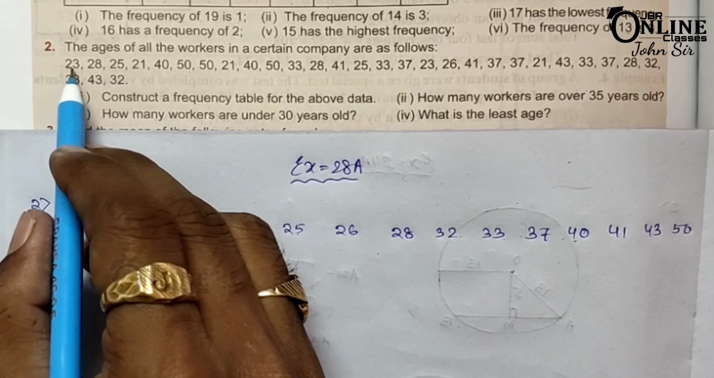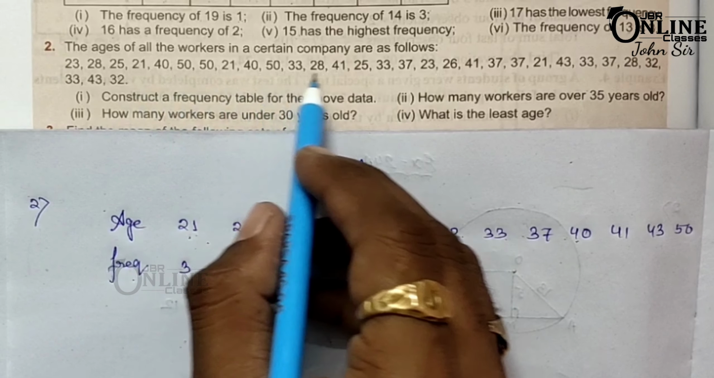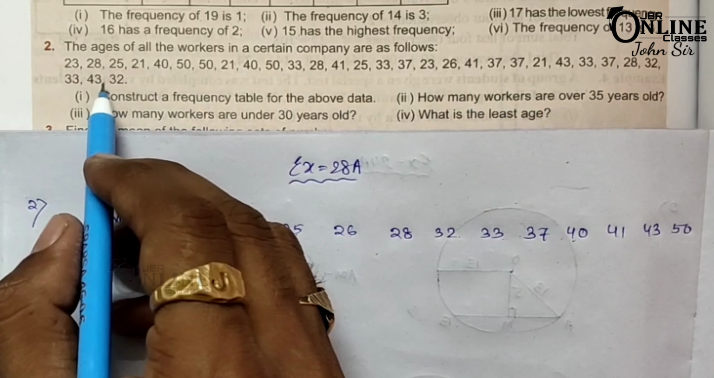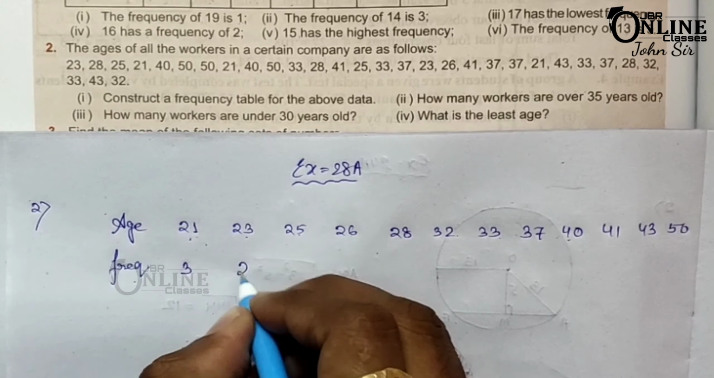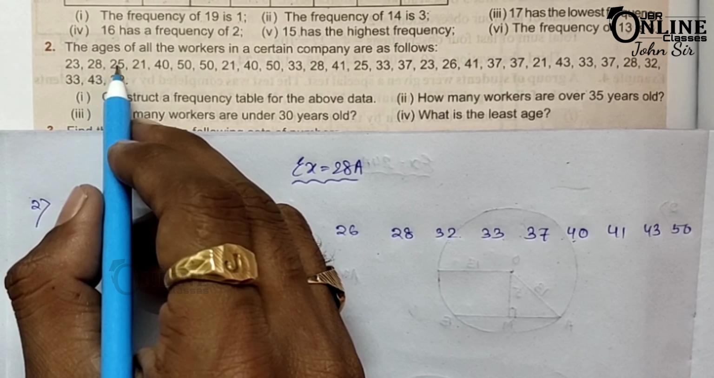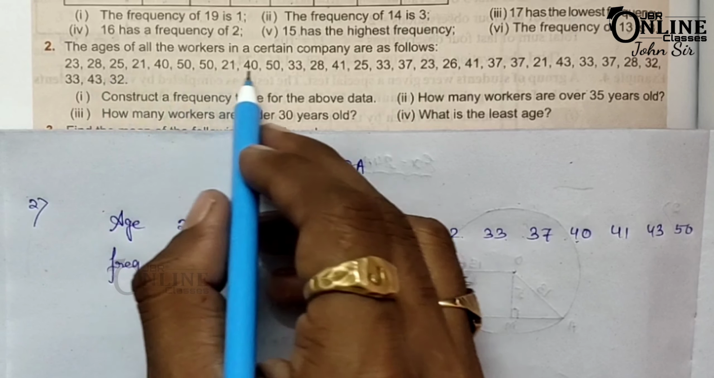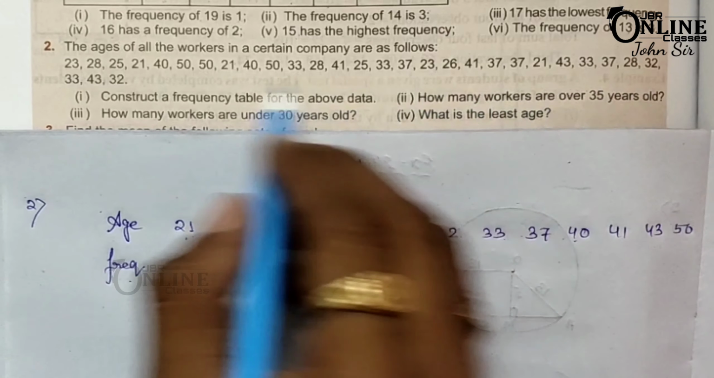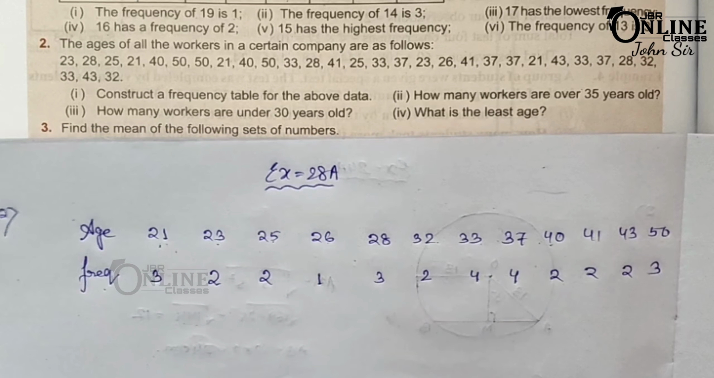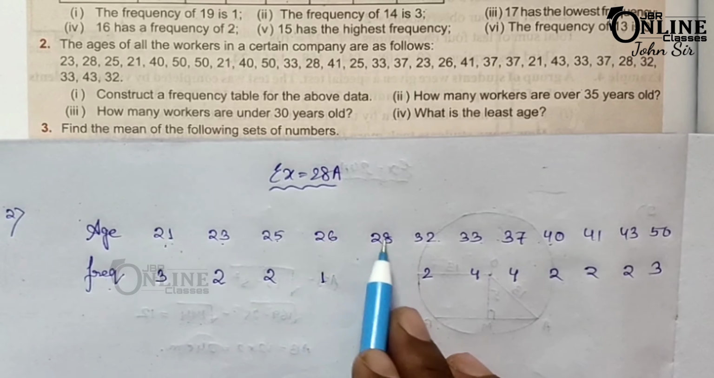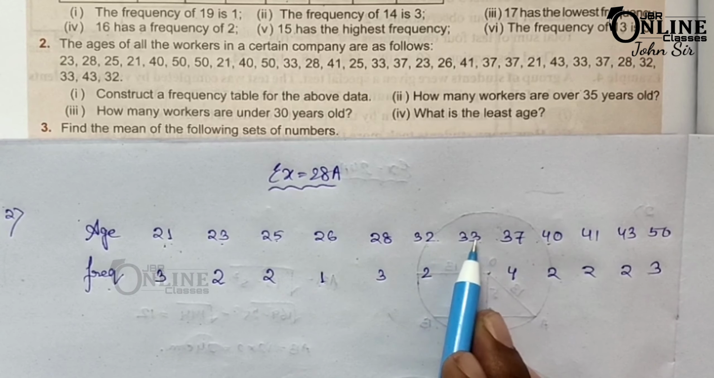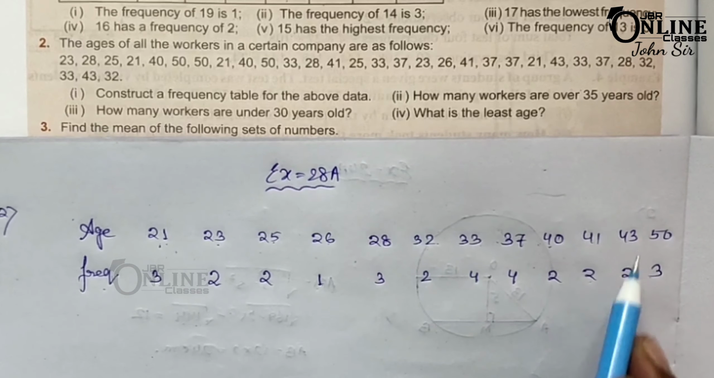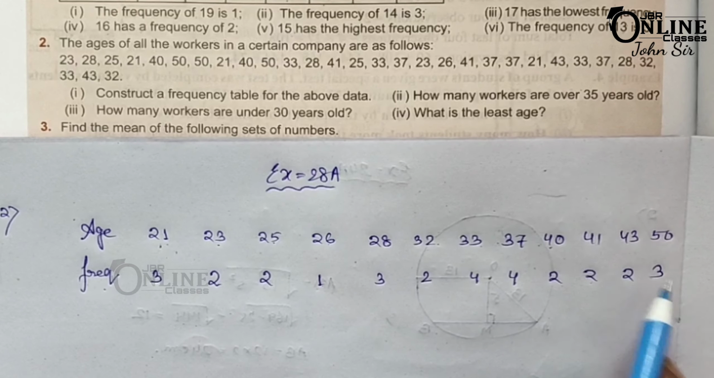Then 23 appears twice, so the frequency is 2. Then 25 also appears twice, so it will also be 2. Here 26 is 1, 28 is 3, 32 is 2, 33 is 4, 37 is 4, 40 is 2, 41 is 2, 43 is 2, and the last one, 50, is 3.